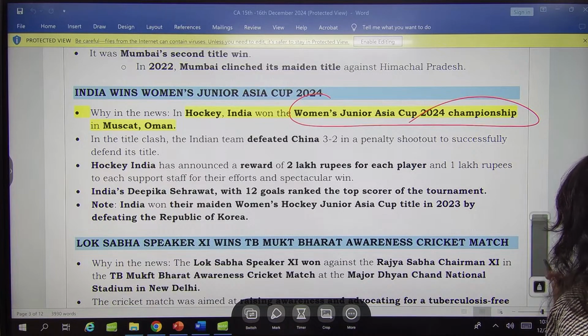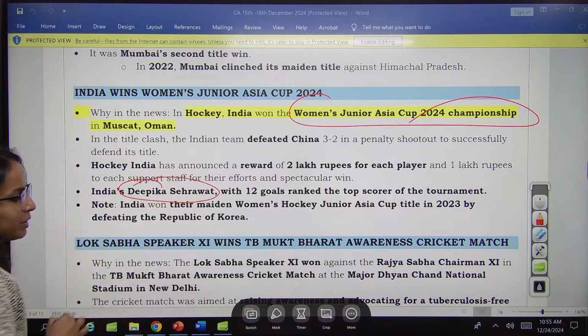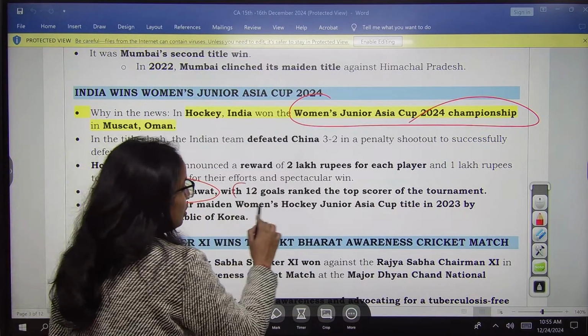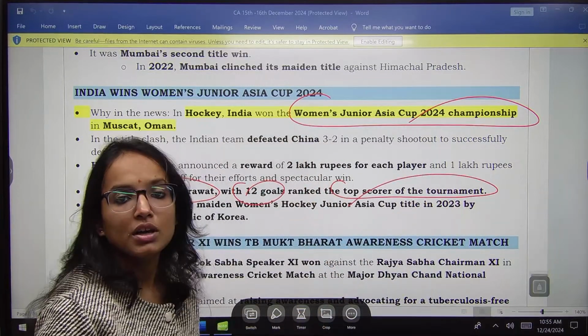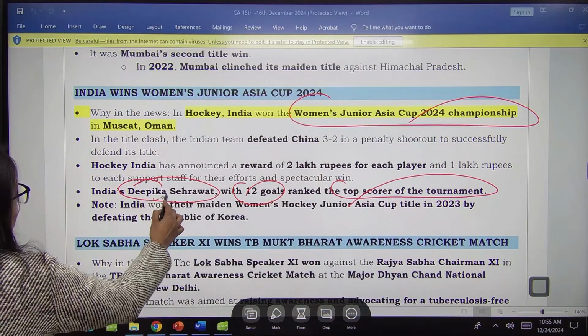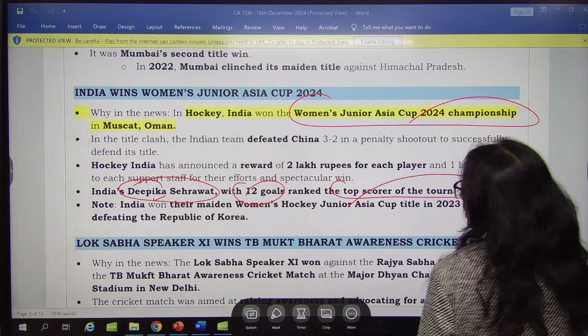And remember this name, Deepika Sehrawat. Deepika Sehrawat from India, with 12 goals, has ranked as the top scorer of the entire tournament. So please remember, Deepika Sehrawat from India with 12 goals is the top scorer of the tournament.